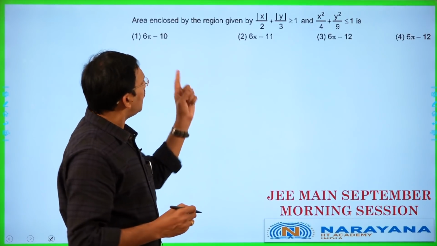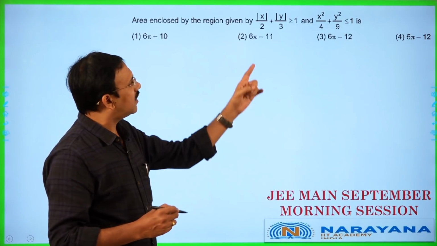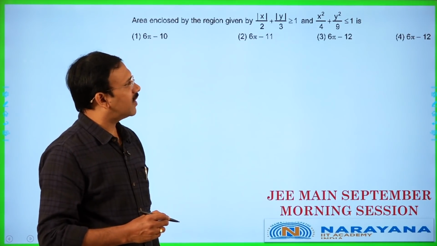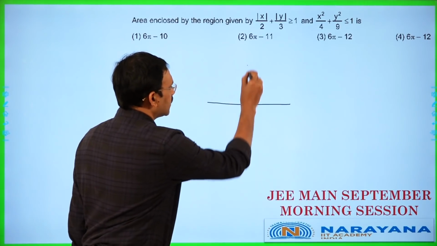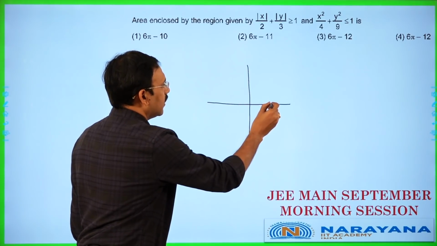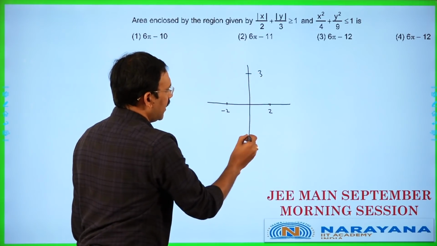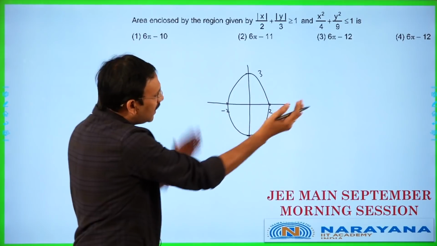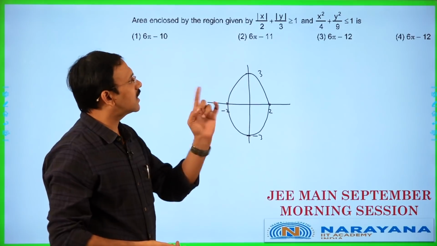You see, the area enclosed by the region mod x by 2 plus mod y by 3 greater than or equal to 1 and the ellipse x square by 4 plus y square by 9 less than or equal to 1, elliptical region. If you take x axis, y axis, this is an ellipse where it cuts x axis at minus 2 and 2, y axis at 3 and minus 3. This is the ellipse given. Of course, the interior region of the ellipse is the condition satisfied by the second equation.